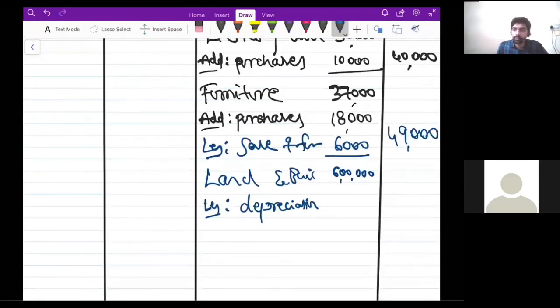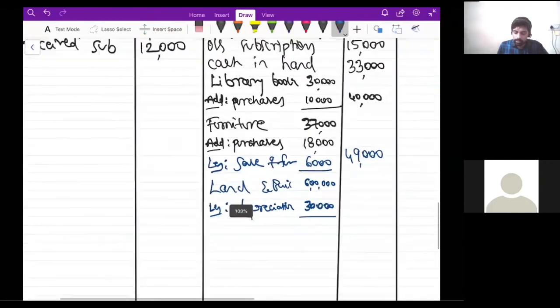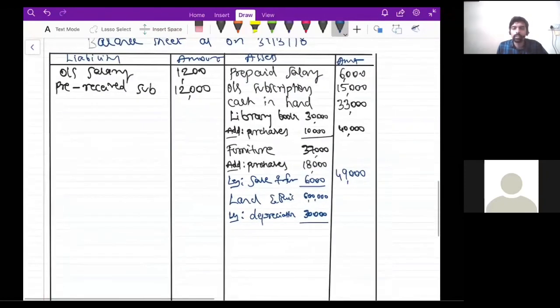How much is 6 lakhs into 5%? 30,000 rupees, right? So 6 lakhs minus 30,000. Do this math and then tell me. So 5,70,000 rupees.